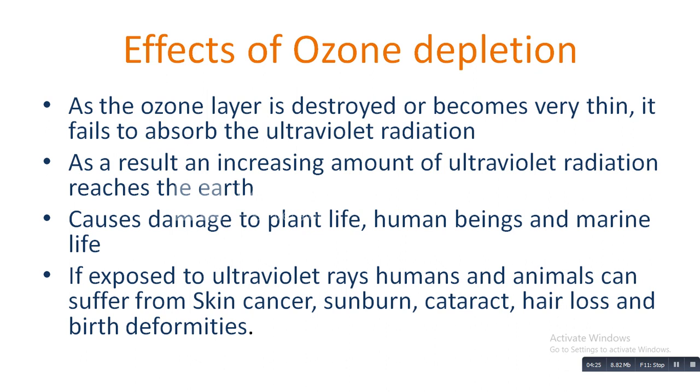Plant growth may also be affected by ozone depletion. So these are the effects of ozone depletion. When the layer becomes thin, ultraviolet rays reach the earth and cause damage to plant life, human beings, marine life, etc.